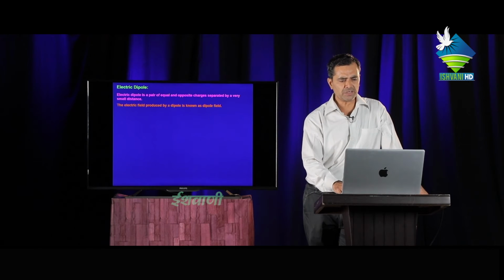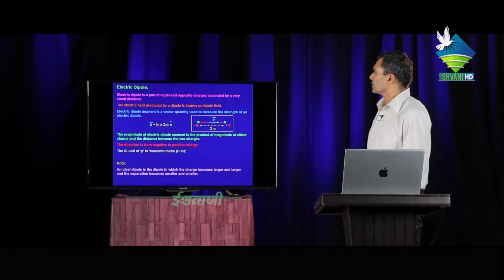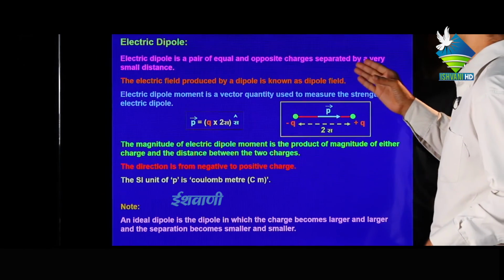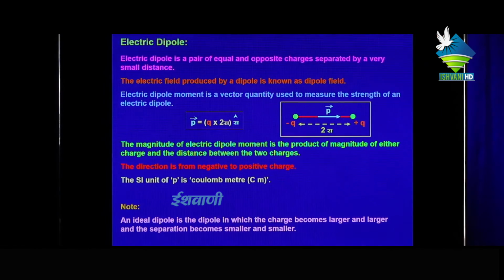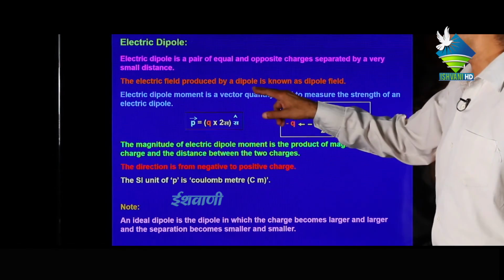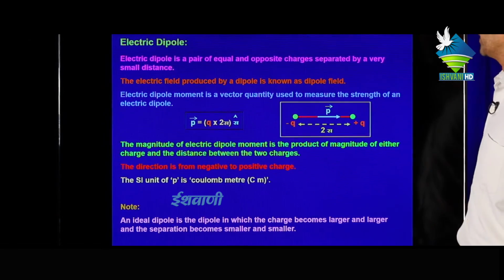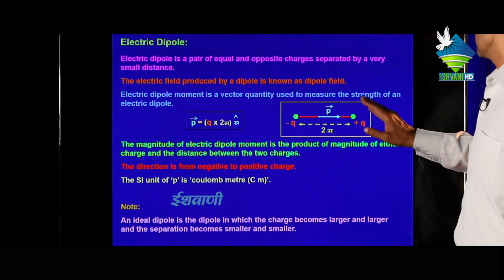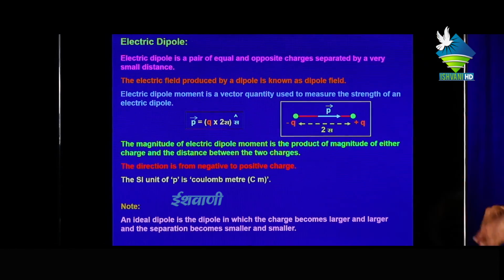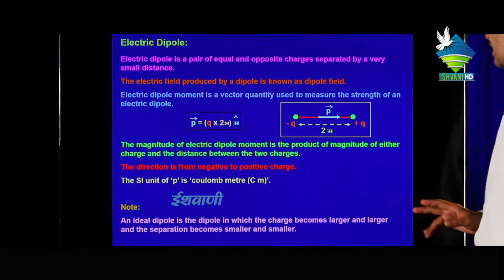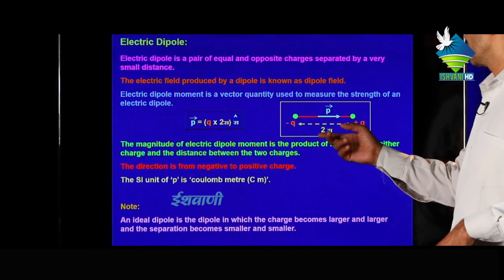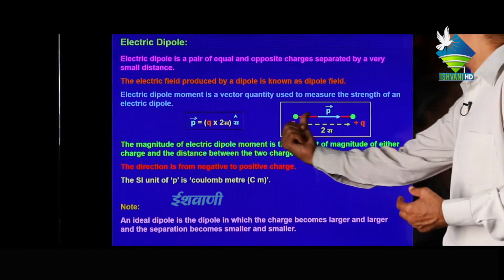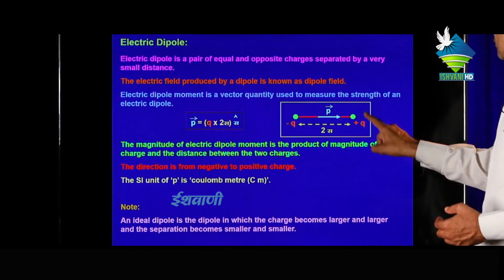Next question, electric dipole. An electric dipole is a pair of equal and opposite charges separated by a very small distance. An electric field produced by a dipole is known as a dipole field. The electric dipole moment is a vector quantity used to measure the strength of an electric dipole. In the figure, plus q and minus q charges are placed at distance 2a. Then the direction of electric dipole moment P is from negative to positive.